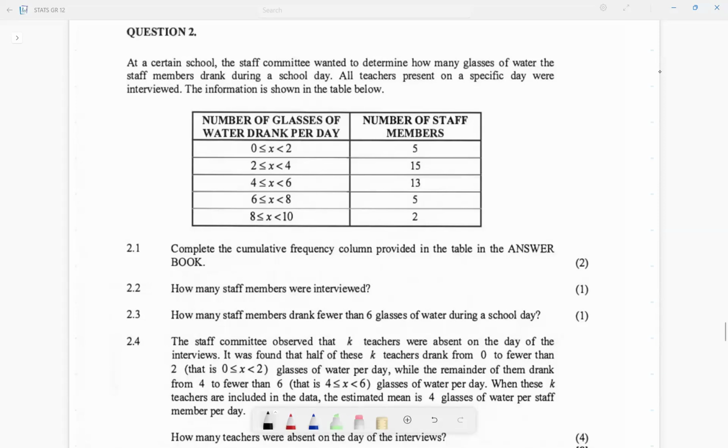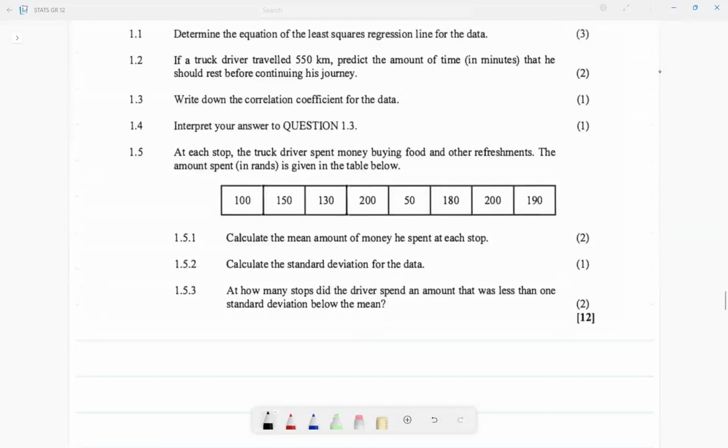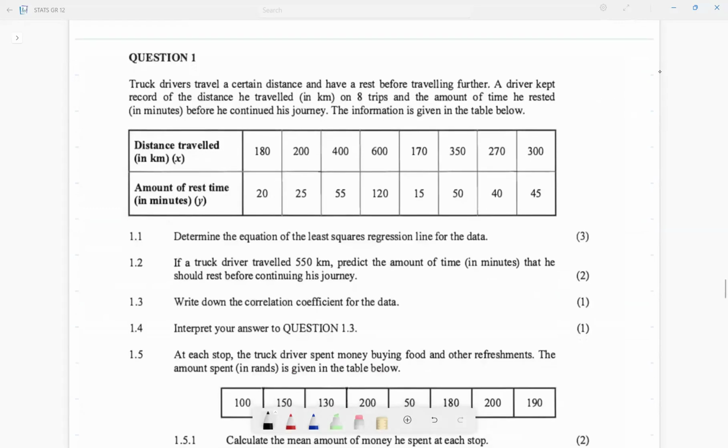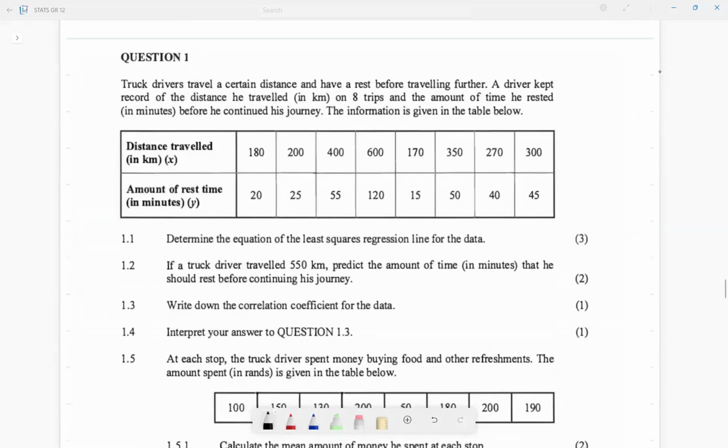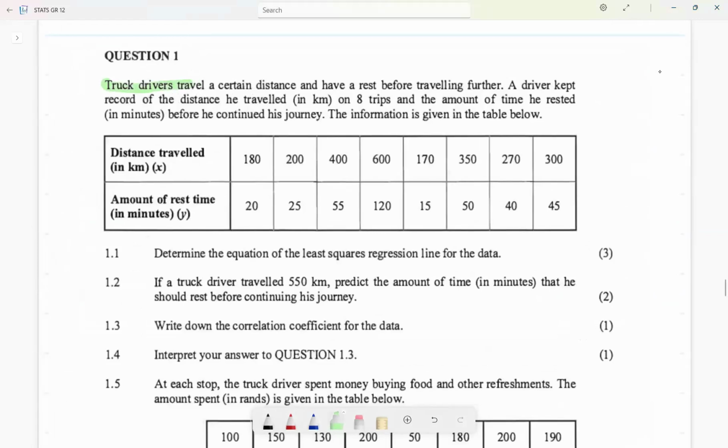In today's video, I want us to look at the November 2023 question paper. So, statistics, it starts here. It says: truck drivers travel a certain distance and have rest before traveling further. A driver kept a record of the distance he traveled in kilometers on 8 trips and the amount of time he rested in minutes before he continued his journey. This information is given in the table below. So this is the distance traveled, and this is the amount of rest time.